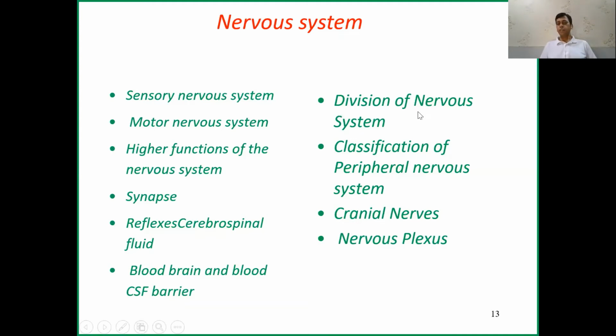And we will discuss the division of the nervous system, then the classification of peripheral nerves, the classification of cranial nerves and nervous plexuses. How can we reach each cranial nerve? How can we reach each nervous plexus? In detail, we'll discuss.